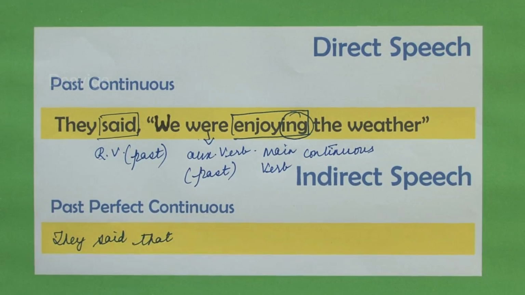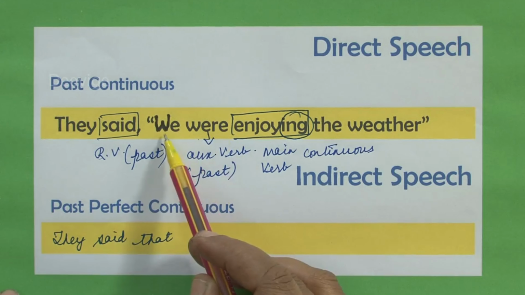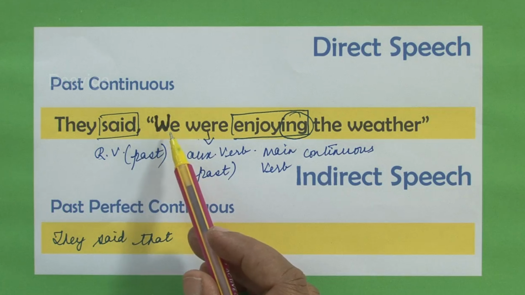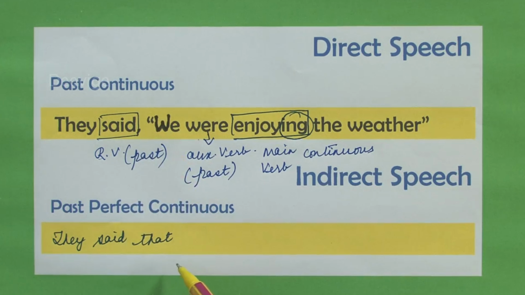Now, how are you going to change this particular sentence? How are you going to start the indirect speech? It is started with they said that, right? So here W is in capital letter. Are you going to have it in capital letter now? No. You're going to change the W from capital letter to small letter. Why? Because it is not the beginning of the sentence. What is the beginning of the sentence here? It is they. Therefore, T is in capital letter. So, they said that they